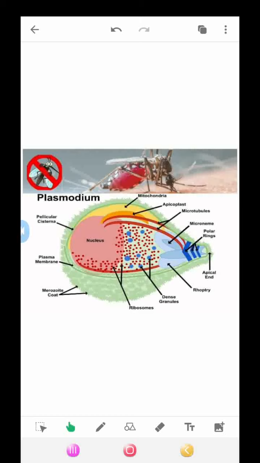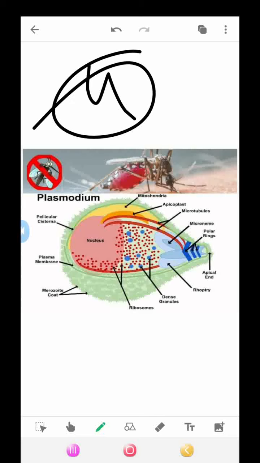There are 4 Plasmodium species that infect humans and cause different types of malaria. The first is Plasmodium vivax, second Plasmodium ovale, third Plasmodium malariae, and last Plasmodium falciparum.